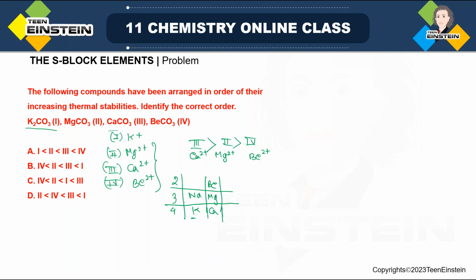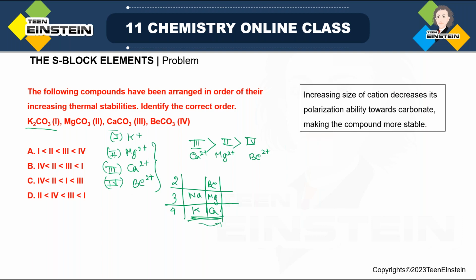First of all, if you compare with Be and Mg, which are from group 2, period 2 and 3, obviously K plus will be higher in size compared to Be2 plus and Mg2 plus. Now, if you compare K and Ca, K plus will be higher because now you are moving from left hand side to right hand side in the periodic table, so size decreases. So maximum size will be for potassium.